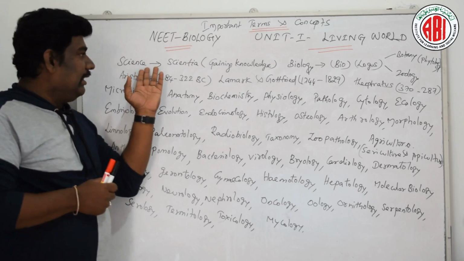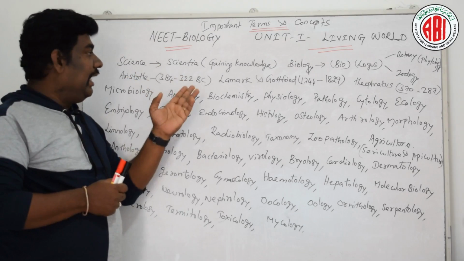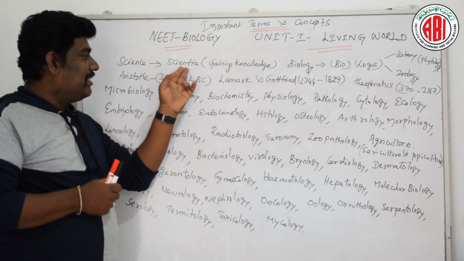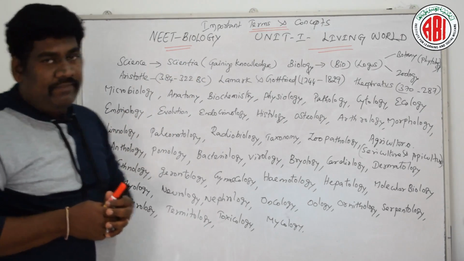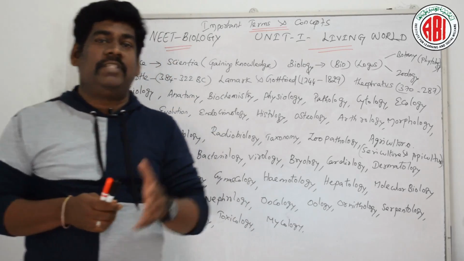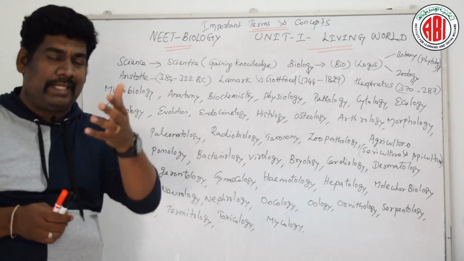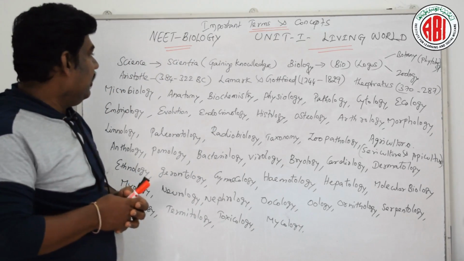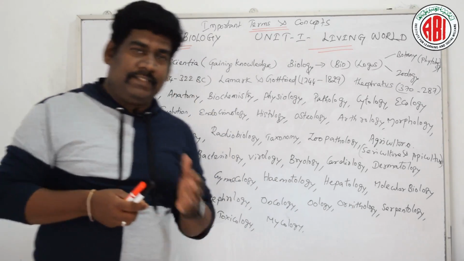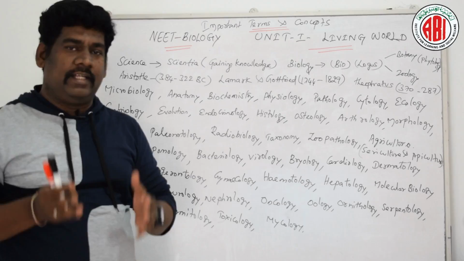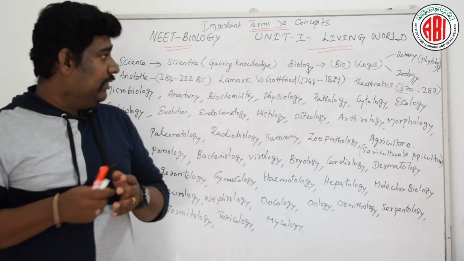So science is a Latin word which is derived from scientia. Scientia is nothing but gaining of knowledge from the observation of different experiments to be conducted. So that is the definition for science. So biology is a branch of science which deals with the living organism.